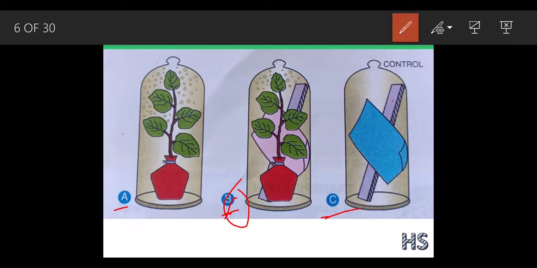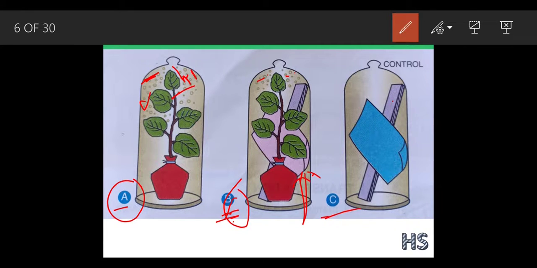See, in apparatus A, we can see that there are some water molecules in the polythene bag. Now we are going to see B. There are only few water molecules. So where are the rest of the water molecules? The rest of the water molecules are absorbed by this paper.